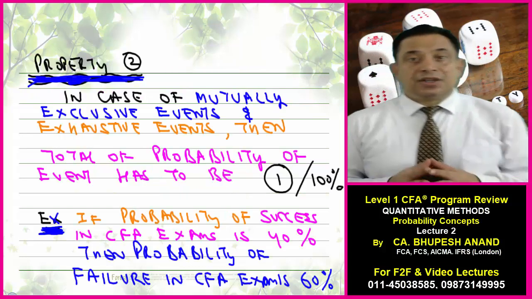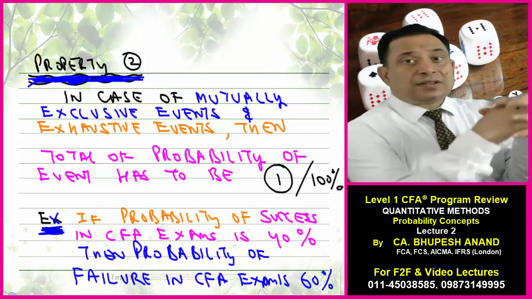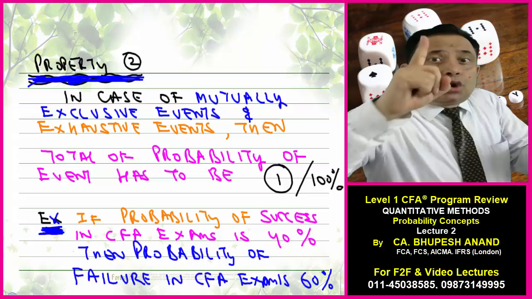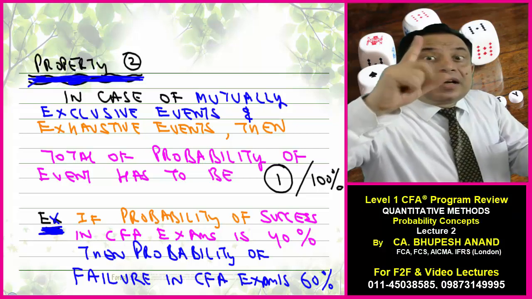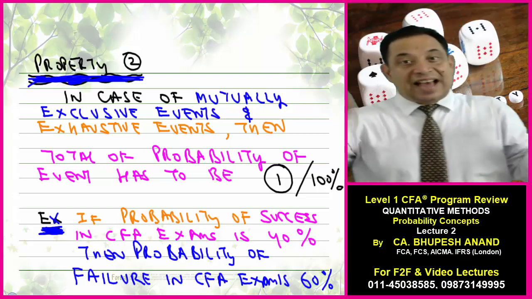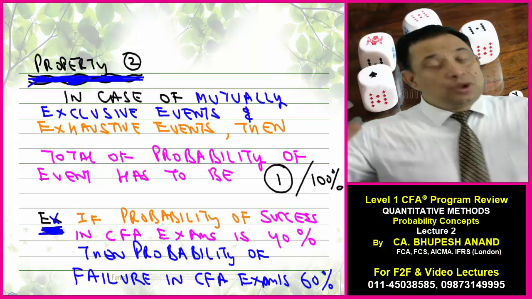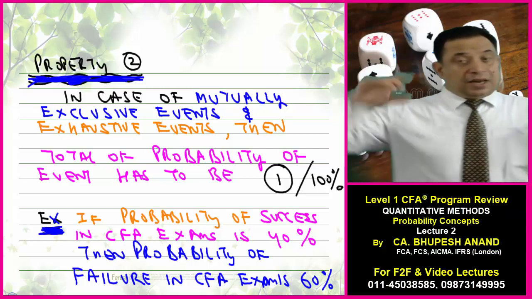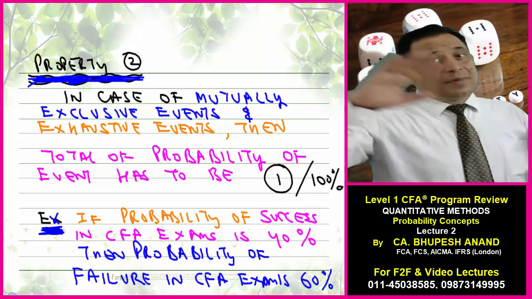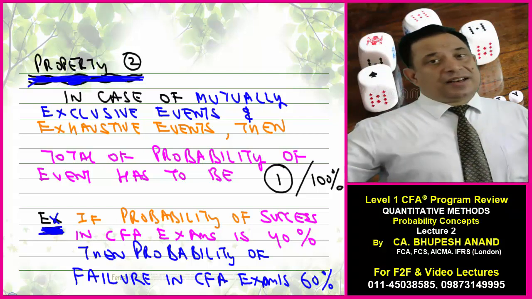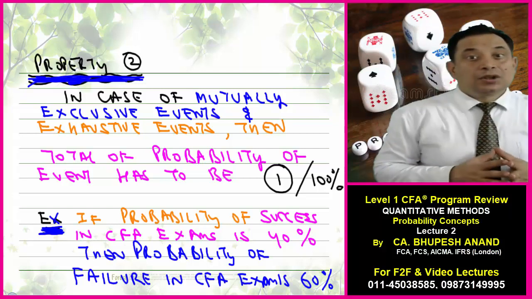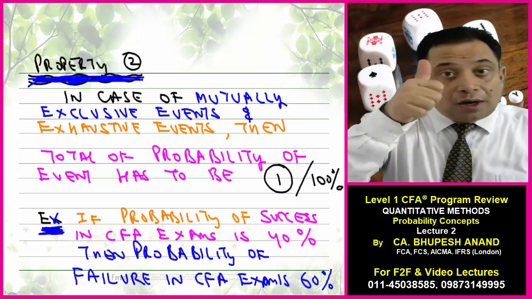And the second property is, in case of mutually exclusive events or exhaustive events, the total of the probability is always equal to 1. The total of probability is always equal to 100%. I have already told you what mutually exclusive and exhaustive mean. When I say Ramlal will pass, has cleared, it means the second event, his failure, will not exist. So those are named as mutually exclusive and exhaustive events. The total of probability is always equal to 1.